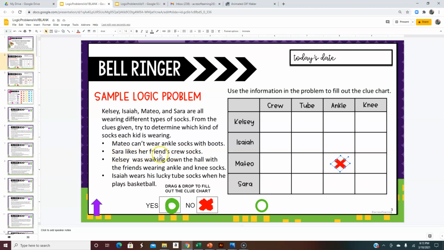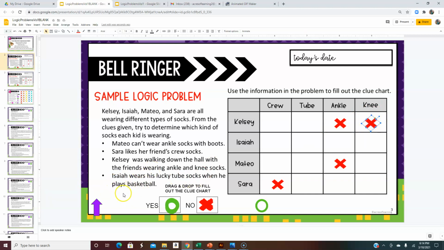Sarah likes her friend's crew socks. Well, if Sarah likes somebody else's crew socks, we know that she can't be wearing them. So I can put a red X where the crew socks matches up with Sarah's name. The third clue. Kelsey was walking down the hall with her friends who were wearing ankle socks and knee socks. So again, that's another one where we don't know what kind of socks Kelsey's wearing, but we do know what she's not wearing. She's not wearing the ankle socks or the knee socks, so we can put 2 X's there.